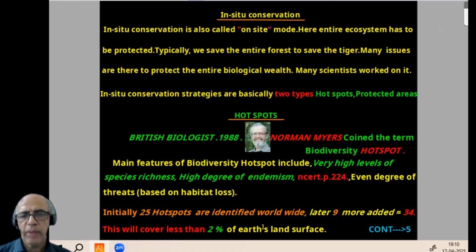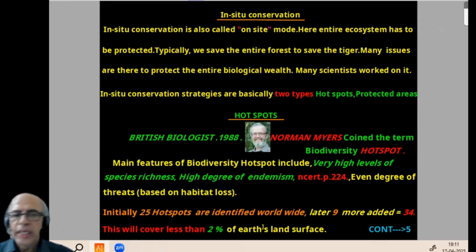All are important for exam purposes. Theoretical only, but don't neglect it. First concept is hotspot. See, biodiversity hotspot, the term was coined by a British biologist Norman Myers in 1988. And what are the main features of a biodiversity hotspot? Very high levels of species richness, a high degree of endemism, and a high degree of threat based on habitat loss. This idea is given in NCERT page number 224, important for theory in the entrance exam.